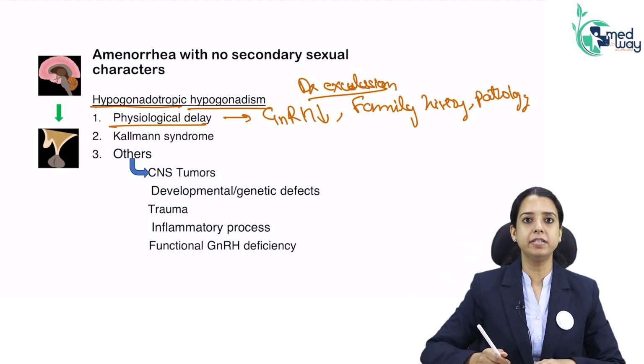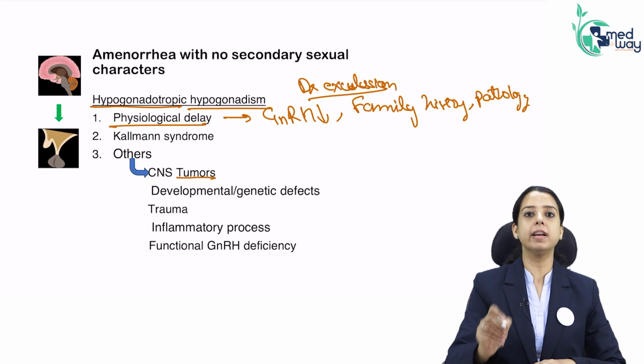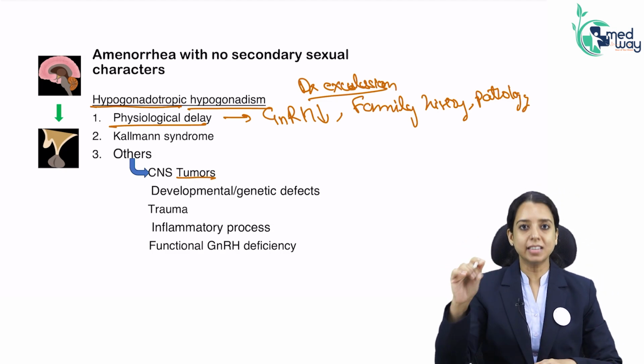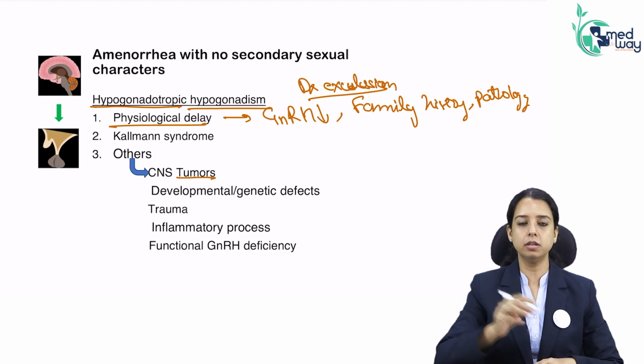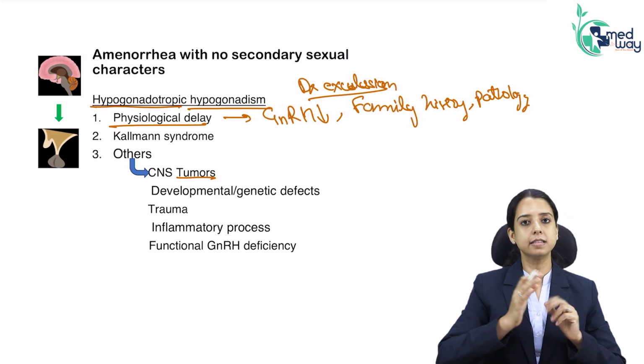There is something in the center. There can be a tumor. How can I just avoid it? So first I will evaluate her for other central causes. If there is nothing, then I'll say it's a physiological cause.